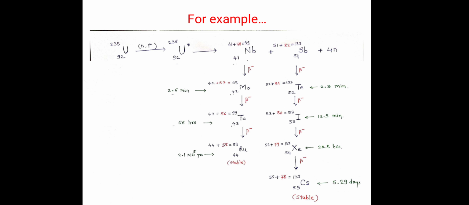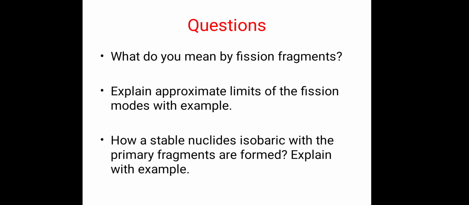So as I have said earlier, when primary fission fragments are formed, they undergo further emission to form a stable product. In this example, there is a formation of ruthenium and cesium. So stable products are formed which are isobaric with the primary fission fragments. They are isobaric with niobium and antimony, but stability is increased. So this is an important part of these fission fragments.